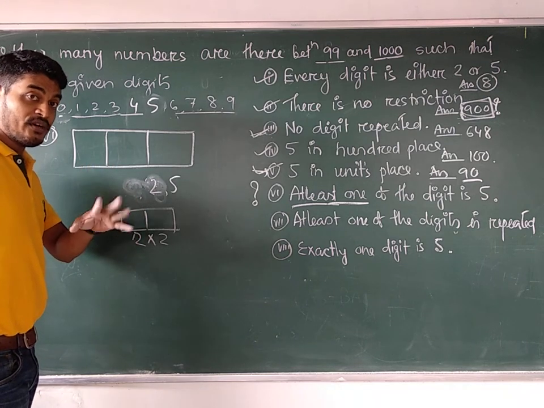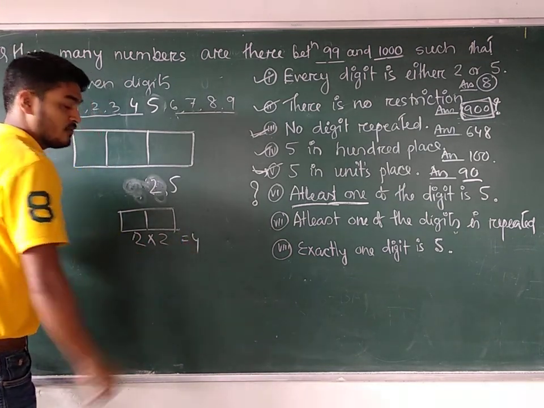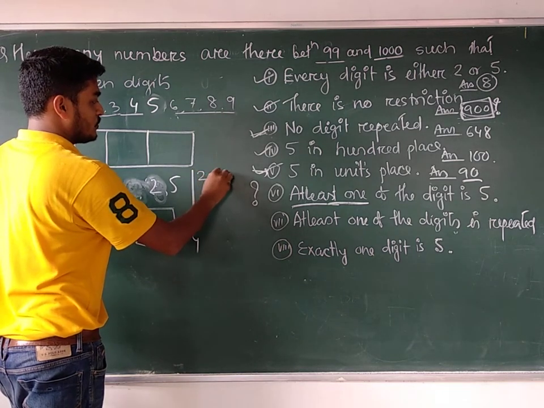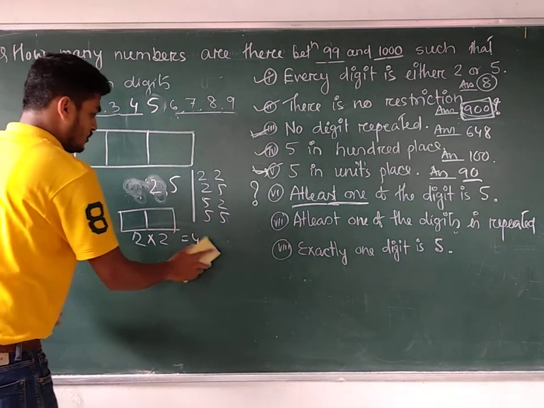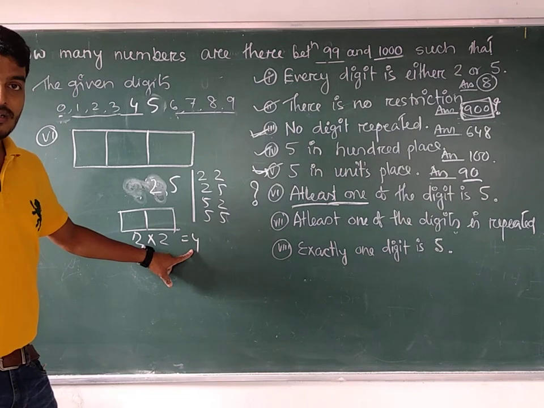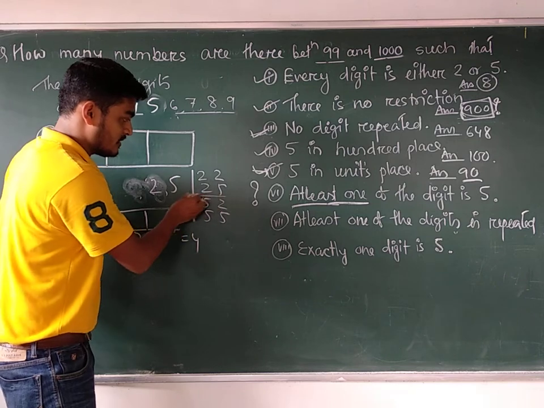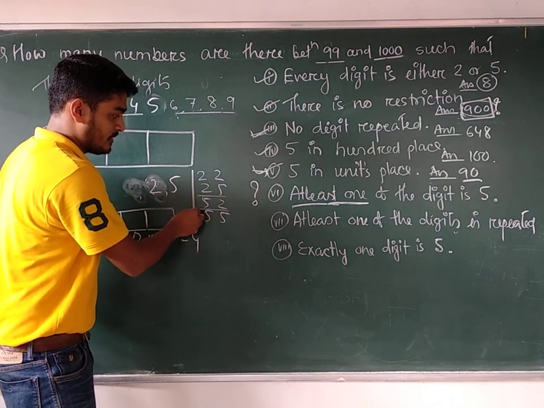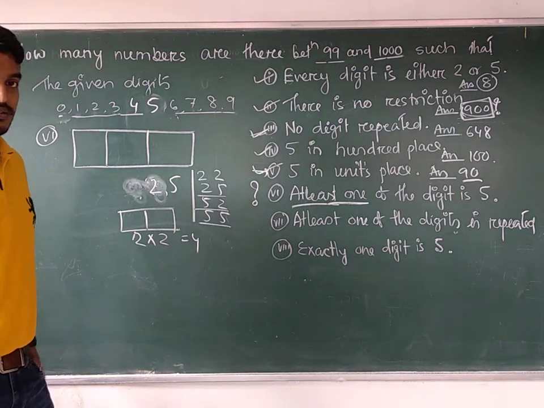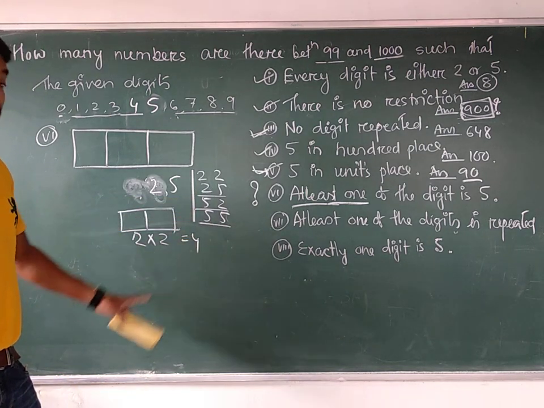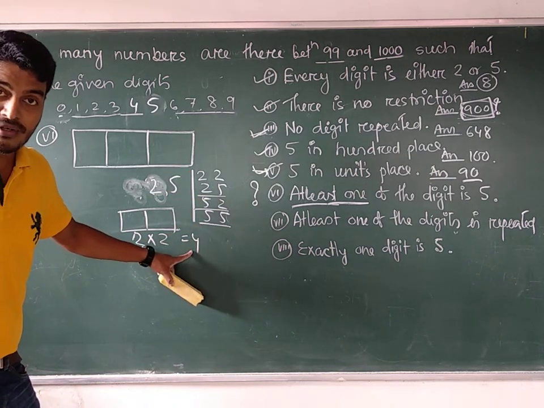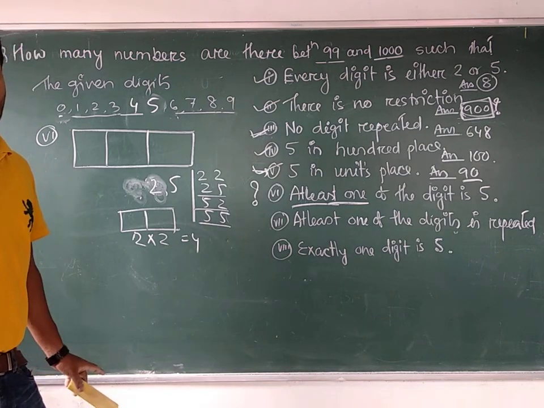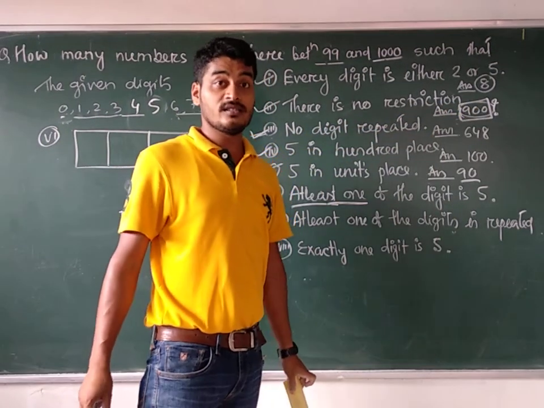If no restriction is given, repetition is allowed. So what is the answer? The total number of numbers is 4. So it will be 22, 25, 52, 55. Now at least one 5 means these numbers will be there in that collection: 25, 52, 55. So how many numbers are there which contain at least one 5? 3 numbers. Here the total number is comparatively very small, only 4 numbers can be formed, so you can identify them. Whenever the total number of numbers is 900, how can you find it out?